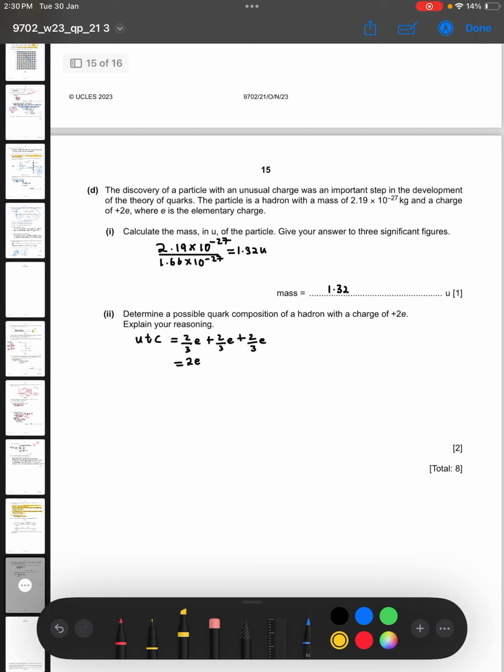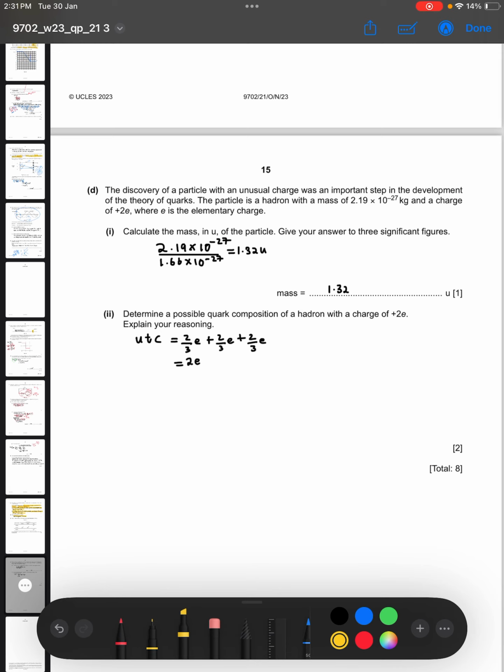Next, the discovery of a particle with an unusual charge was an important step in the development of the theory of quarks. The particle is a hadron with mass 2.19 times 10 to the power of minus 27 kg and a charge of plus 2e, where e is the elementary charge. Calculate the mass in unified atomic mass units of the particle.